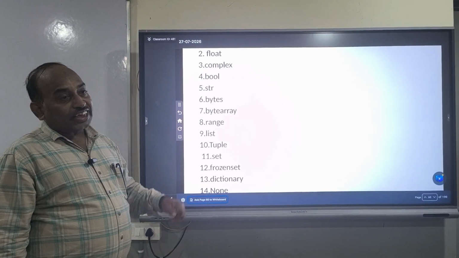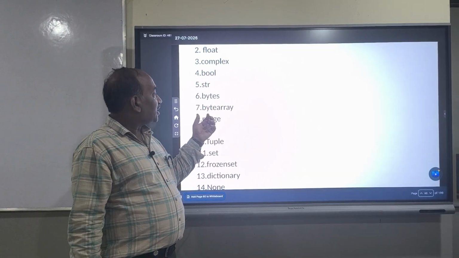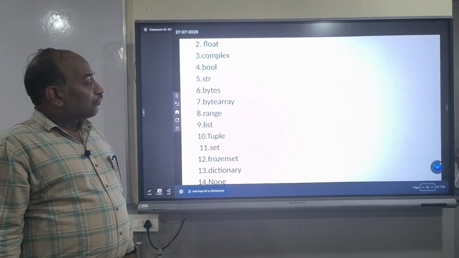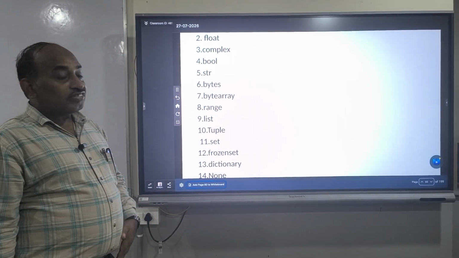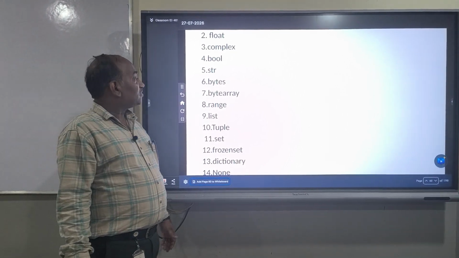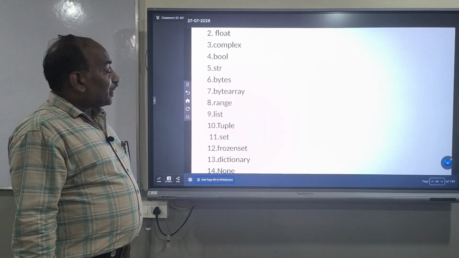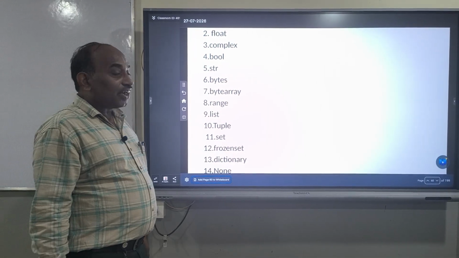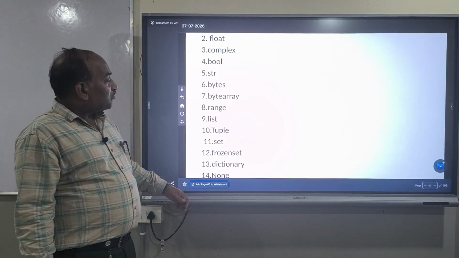Bytes is similar to an array. How we store the elements in an array, in the same way the bytes data type can also store multiple values under a single name. Bytearray is also a similar type of data type, but the only difference is that the content of the bytearray can be modified. For the bytes data type, if the variables are defined as bytes, they cannot be modified. They are immutable. That is the only difference.